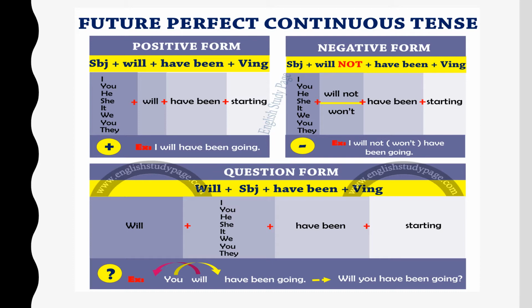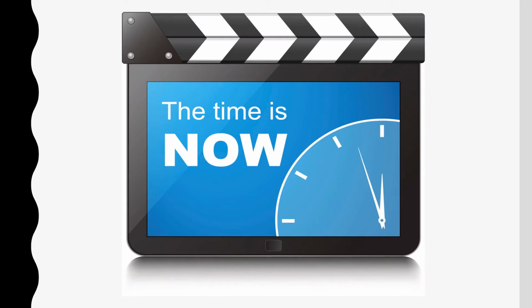That brings us to the end of the different kinds of future tenses: the simple future, future perfect, future continuous, and future perfect continuous. However, children, if you're waiting to do some work in a positive way, remember the time is now. Not the future, not the past, not the present. Do not dwell in what is already gone. Do not worry too much about what is going to come. Live in the present. So the time to do your assignment and the time to focus on your work is now. That is the tense you must remember.